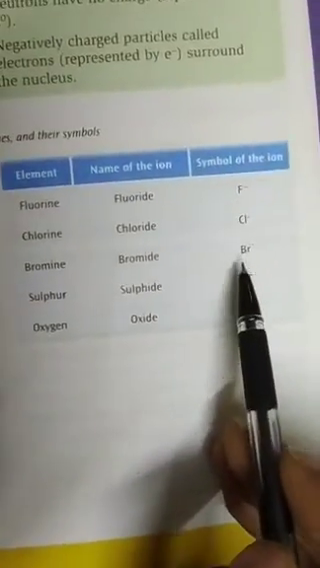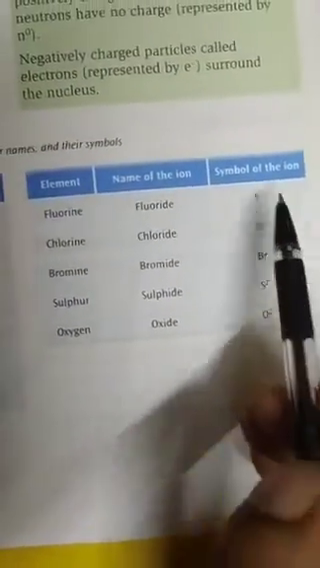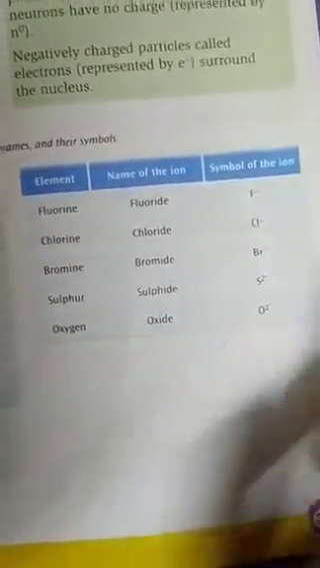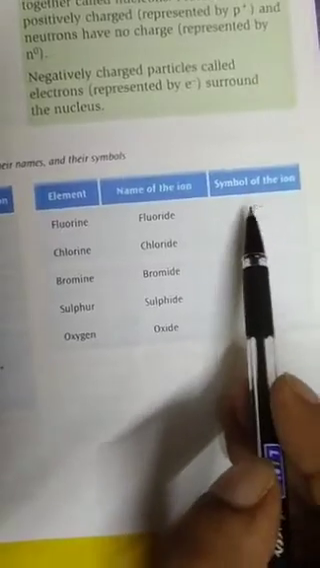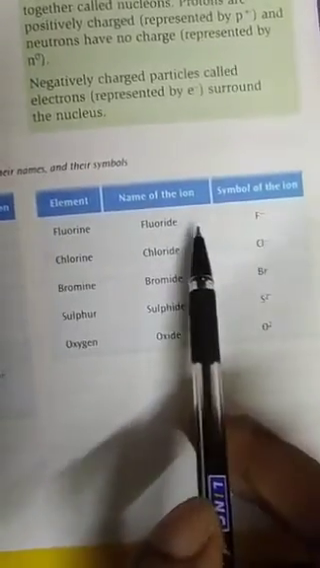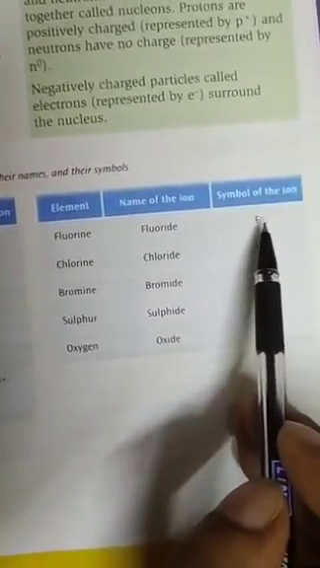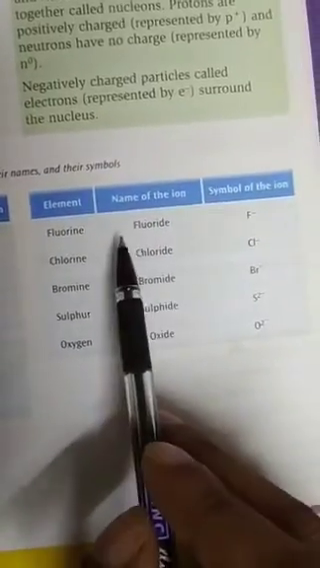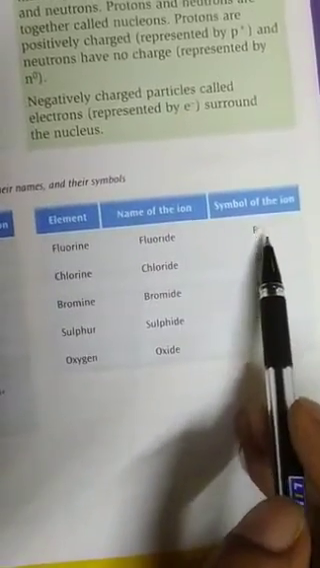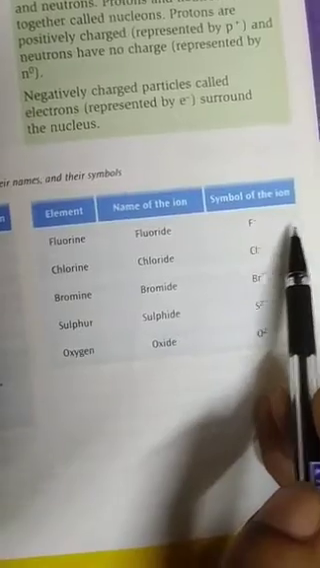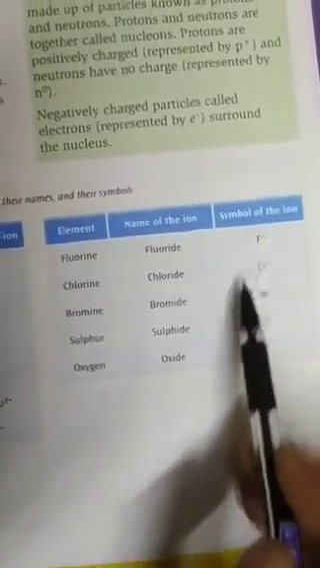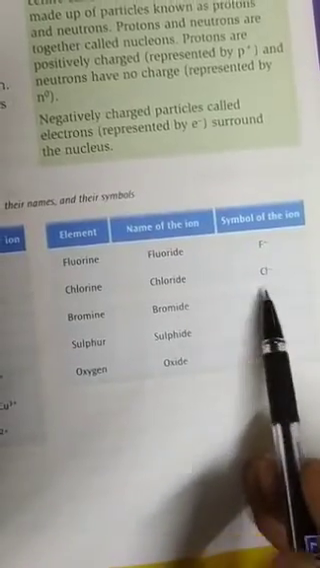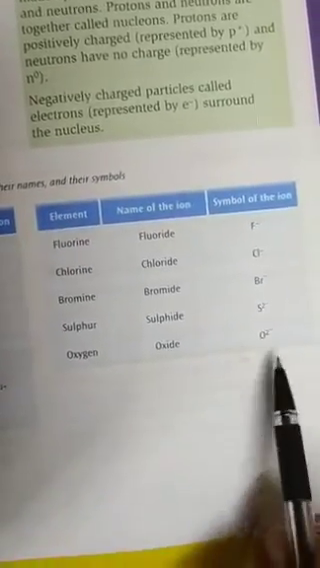But if I ask you about fluorine, chlorine, bromine, sulfur, oxygen, these are not polyatomic ions, these are anions. Because here only one atom is present, that is fluorine, one atom of fluorine, and it also has a charge of minus 1. So the valency of the fluoride ion is minus 1 and the symbol is F minus. Chloride is Cl minus, bromide is Br minus, sulfide is S2 minus, and oxide is O2 minus.